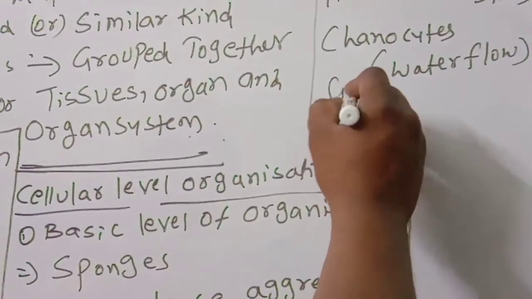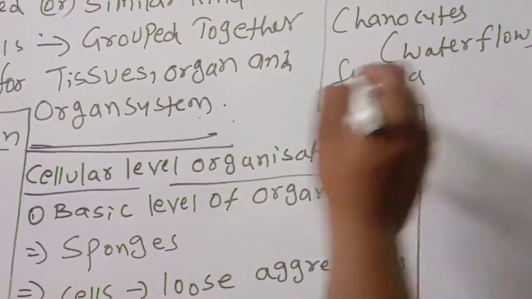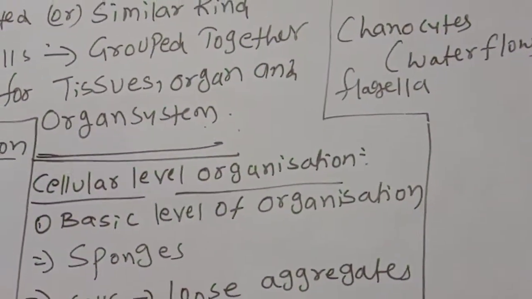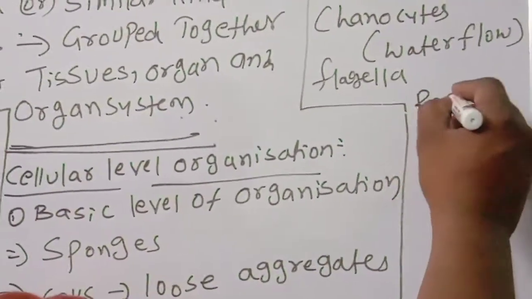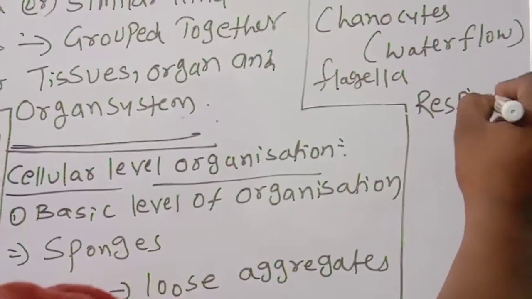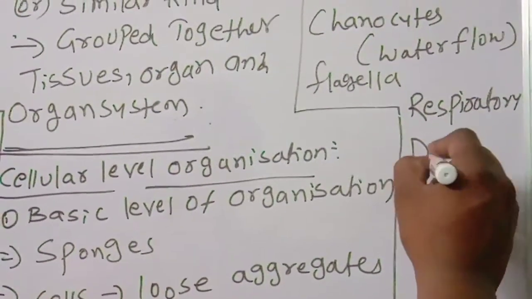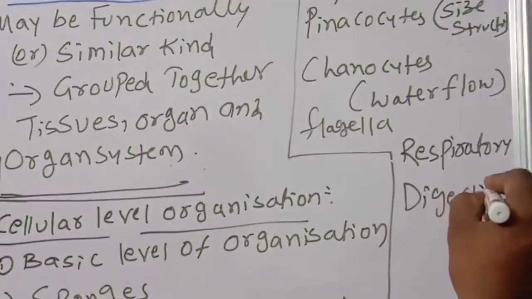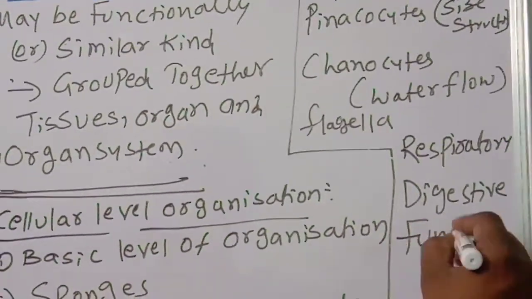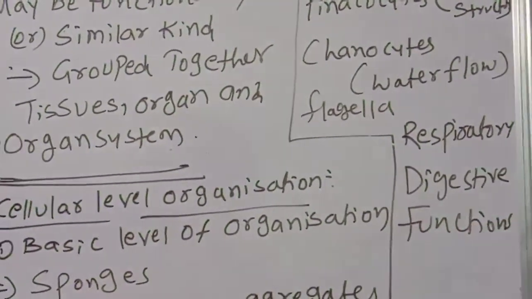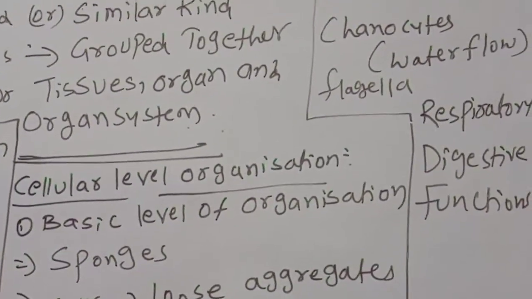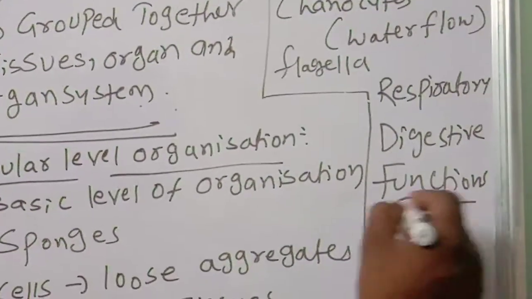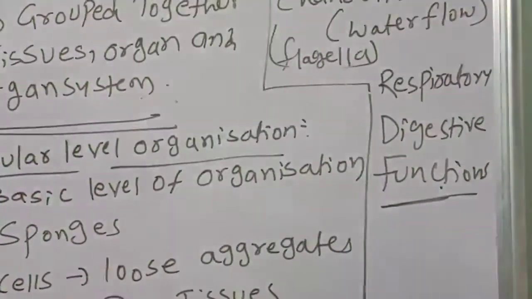They also perform respiratory and digestive functions. Who will do that? The kyanocytes. Like this, there is division of labor, to facilitate the respiratory and digestive functions, because they have flagella.